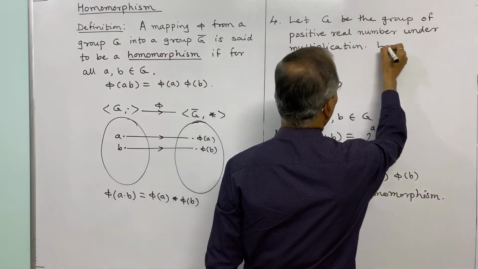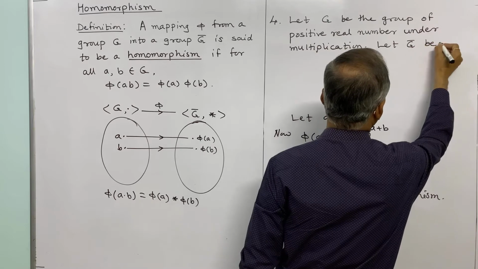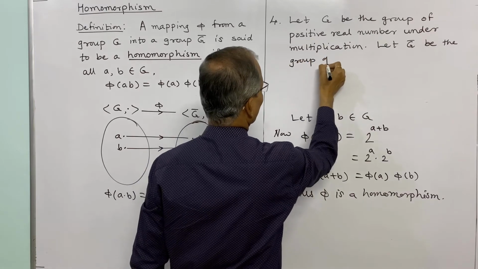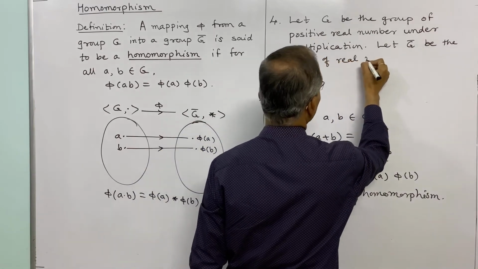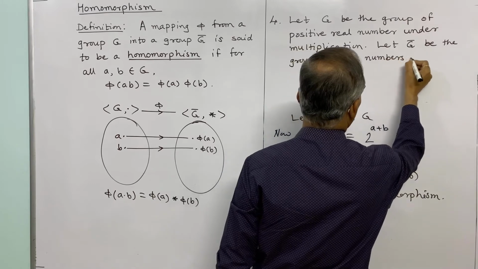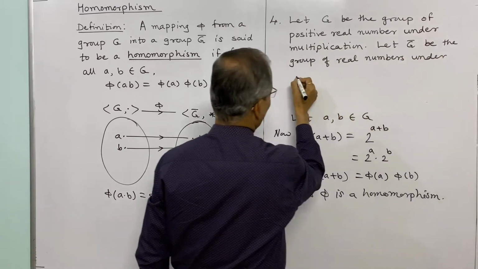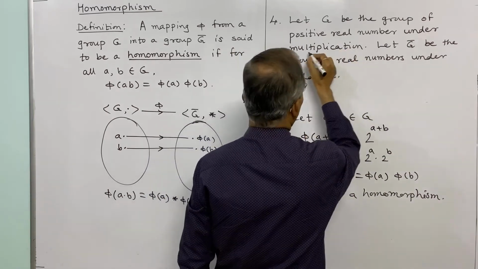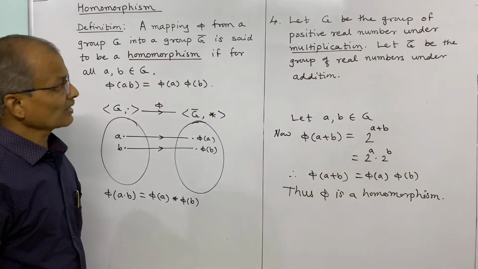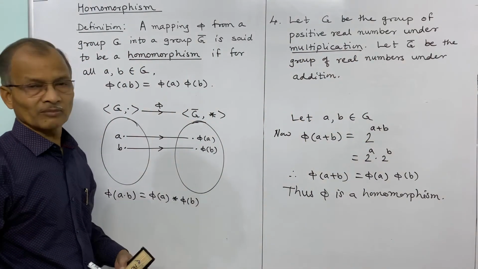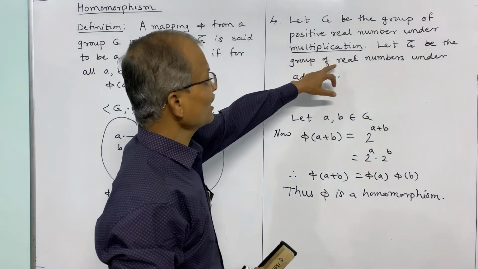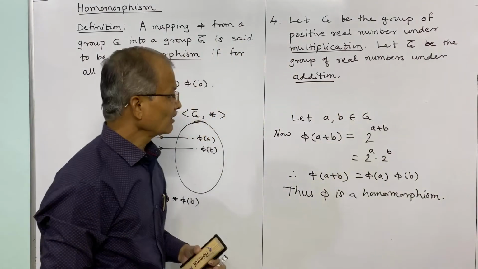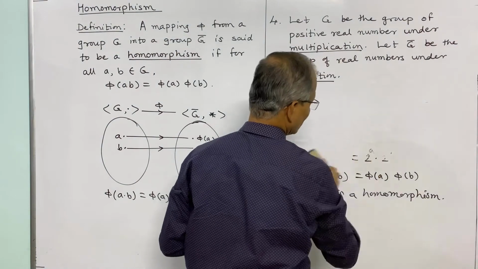And let G bar be the group of real numbers under addition. Note these two form group structures. The set of positive real numbers under multiplication forms a group, and similarly the set of real numbers under addition forms a group. And we now define the mapping between these two groups.